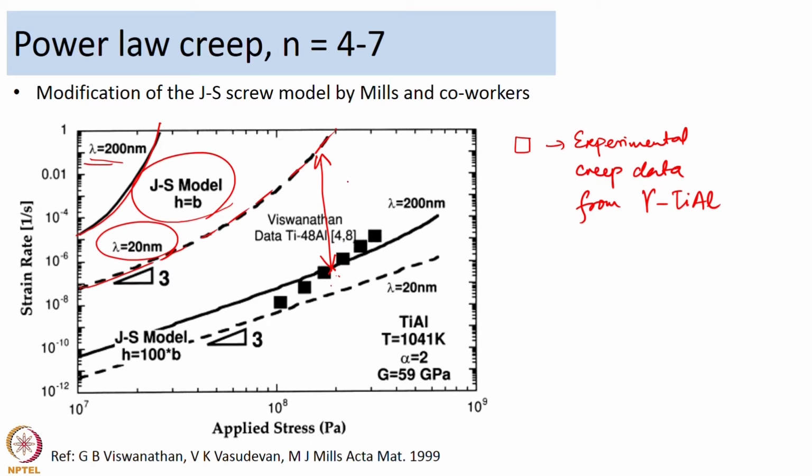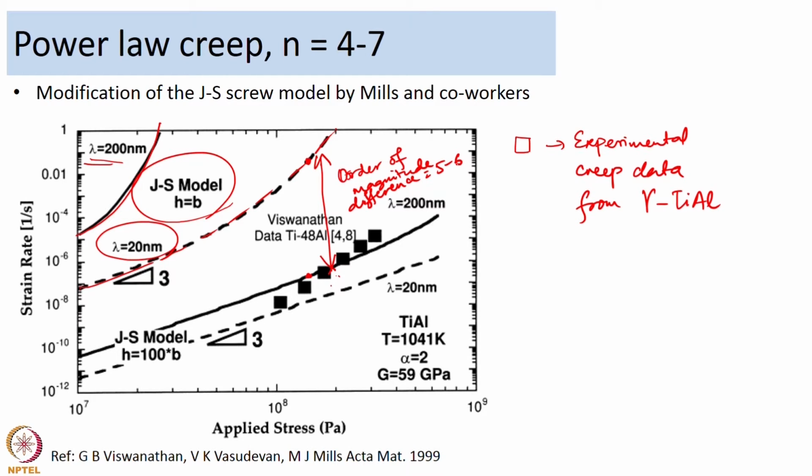so I would say 10 to the power minus 2 approximately, and the data they have is 10 to the power minus 8. So, that order of magnitude difference is 5 to 6. So, you have 5 to 6 orders of magnitude difference between the original jogged screw model, which was by assuming a jog height of b, and the experimental data.